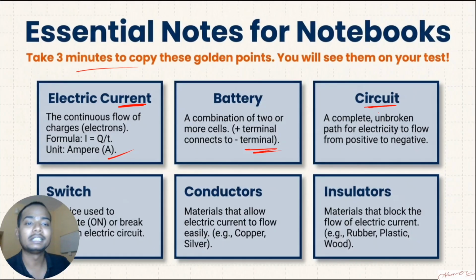Clear? Talking about the circuit. So circuit is basically the complete unbroken path for electricity to flow. What is a switch? To switch any device on and off, to basically break the circuit and connect it, we use a switch.